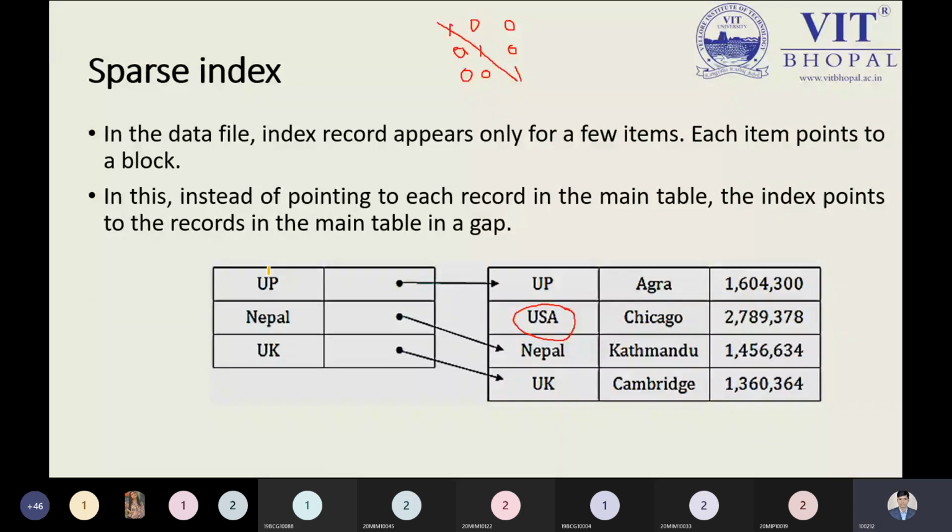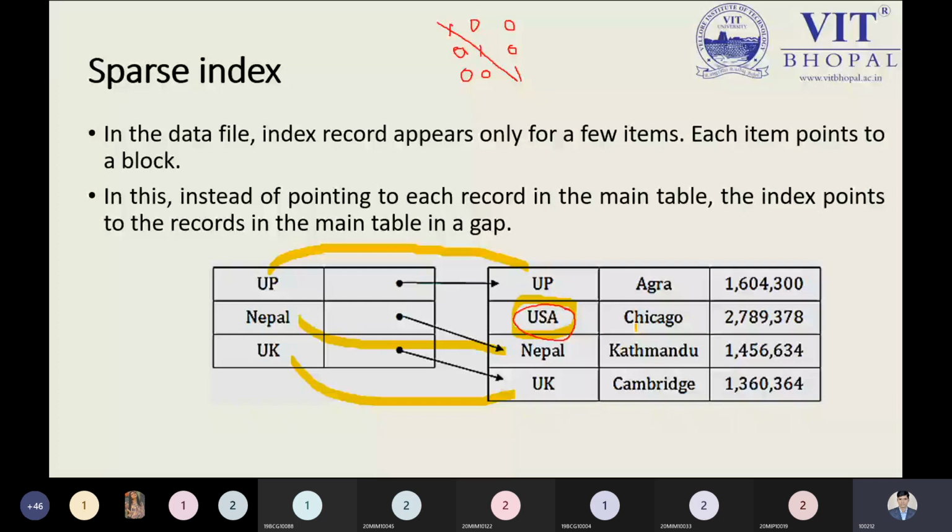UP is a part of our block, so we can say Nepal is a part of this block, and UK is also part of this one, but USA is not a part of this one. So this is an example where we are following the sparse index, because USA is the memory block being represented but is not inside our indexing table. That is the reason we say we are following the sparse index. Okay, so there is a little bit of difference we have to keep in mind.